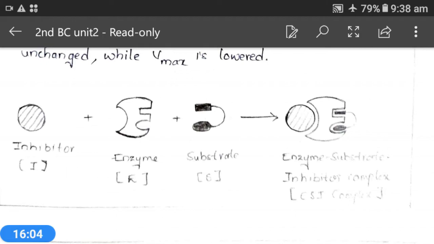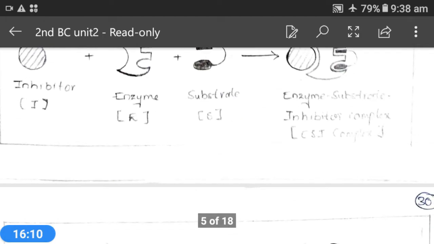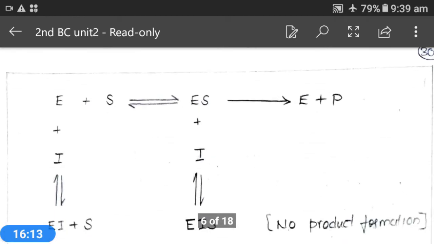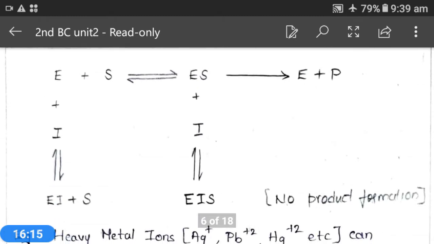The best examples of non-competitive inhibitors are heavy metal ions like Ag+, Pb2+, Hg2+, etc. These heavy metal ions can non-competitively inhibit enzymes by binding with cysteine sulfhydryl groups. That means they act on the enzyme by binding with the cysteine sulfhydryl groups present on that particular enzyme.